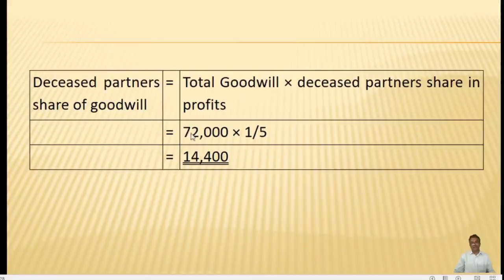So 72,000 into his share, that is 1/5, we will get 14,400. So the deceased partner's share of goodwill is 14,400. We have found out the goodwill of the deceased partner.